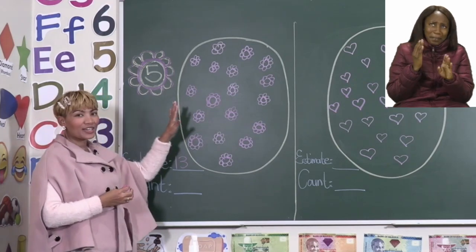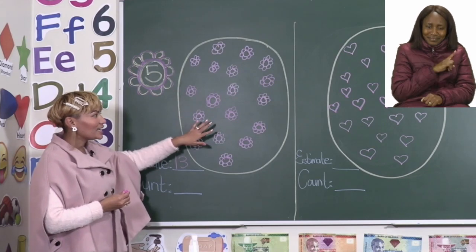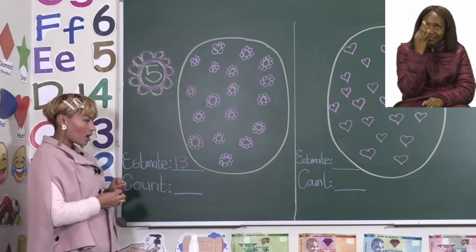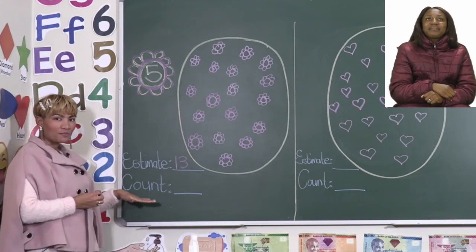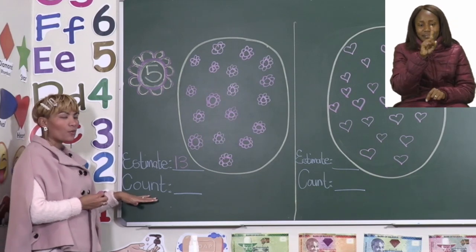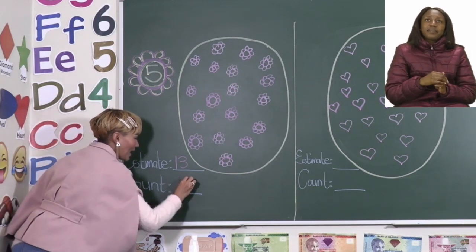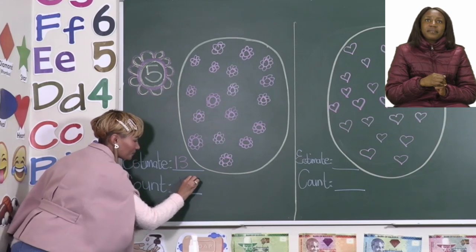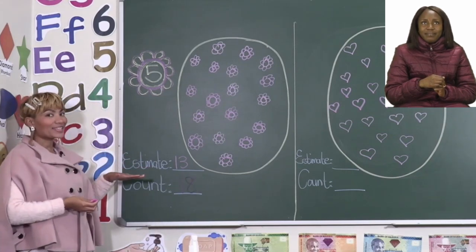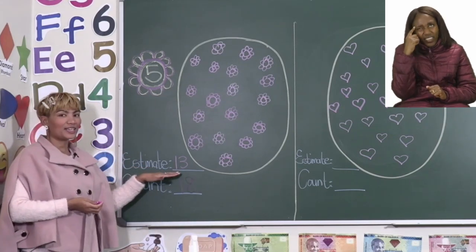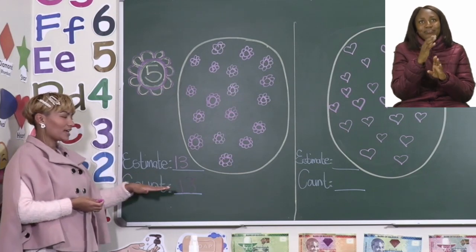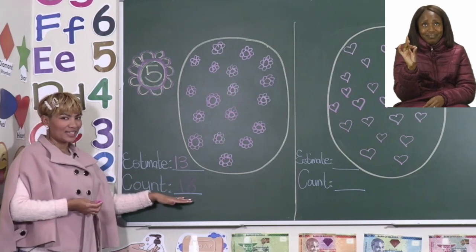So we actually have 18 flowers in this oval. So that means our count will then be 18. So my estimate was 13 and my count is 18.